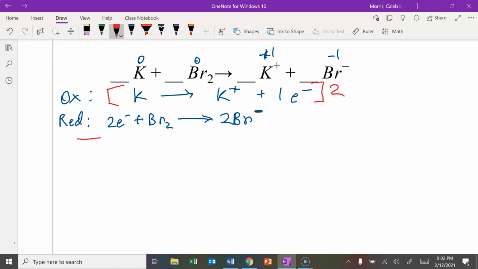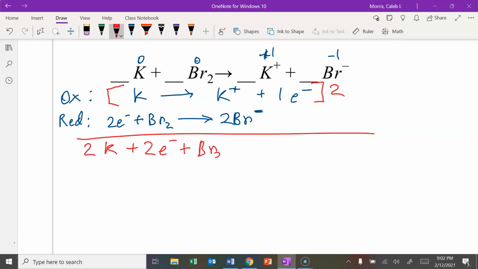And then I'm just going to add these up in one step because this one looks fairly simple. I've got 2K plus 2 electrons plus Br2 yields 2K+ plus 2 electrons plus 2 Br minus.